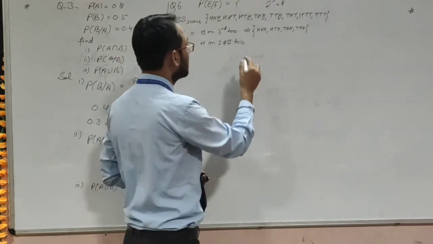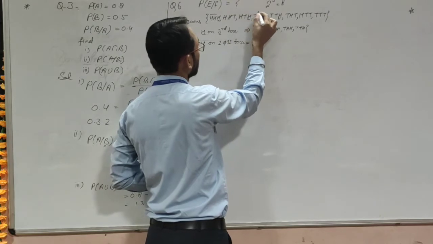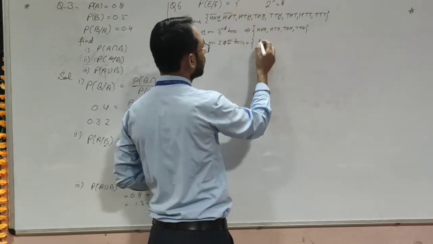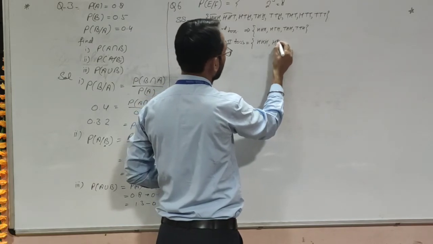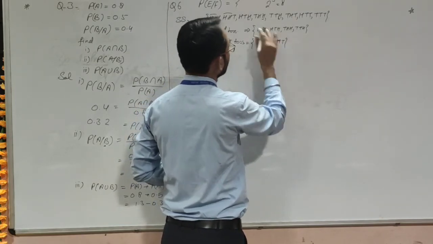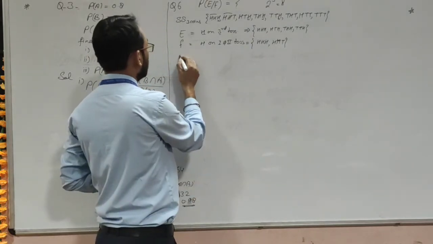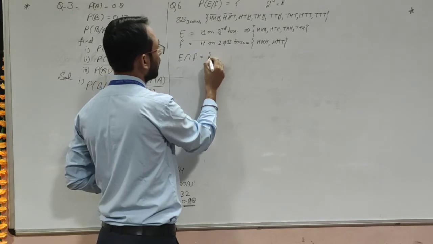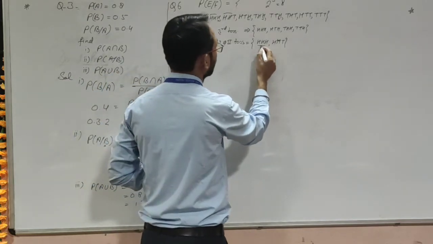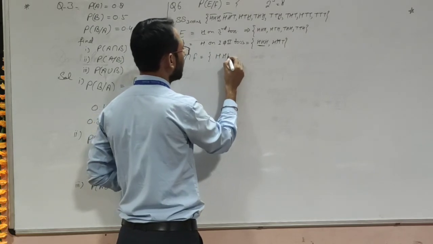Only 2 cases I think are there: HHH and HHT. No more I am finding, so 2 cases only. Now E intersection F will be only 1 case, that is HHH.